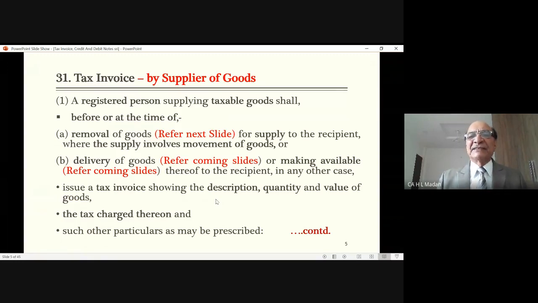Because in any case, if I take it back from you, then I had to give it on rent to somebody because I'm not using it myself. Therefore, the supplier may say, okay, if you are interested in buying this machine, you purchase this machine. Now look, that machine is already available with him. You are not to deliver it to him. You are not to remove the goods from your godown to send it to him. Neither you are to deliver. You have made it available to him,